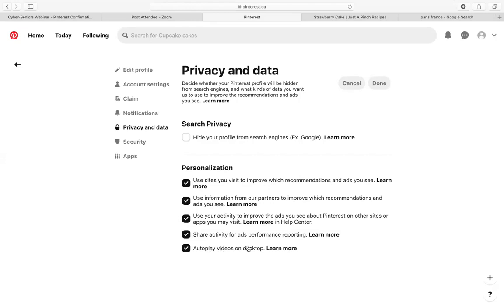Just make sure autoplay, videos, share activities. Yep, we'll keep those for now.